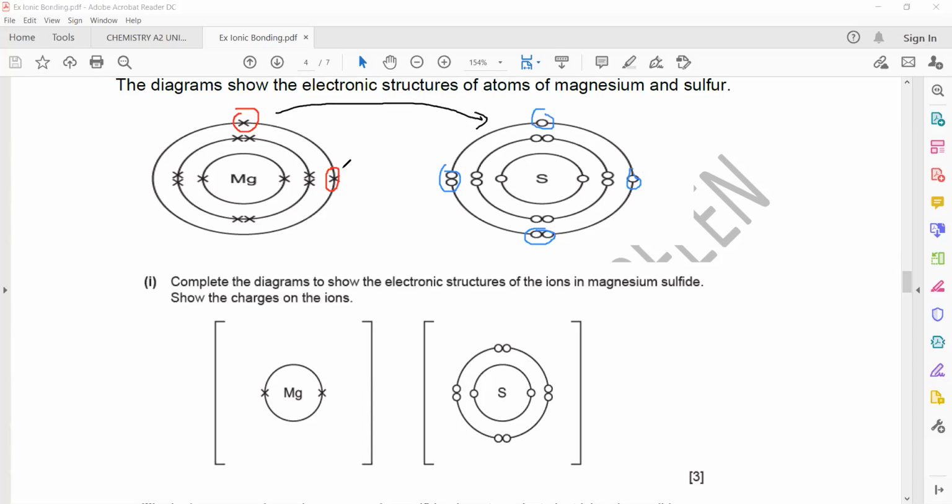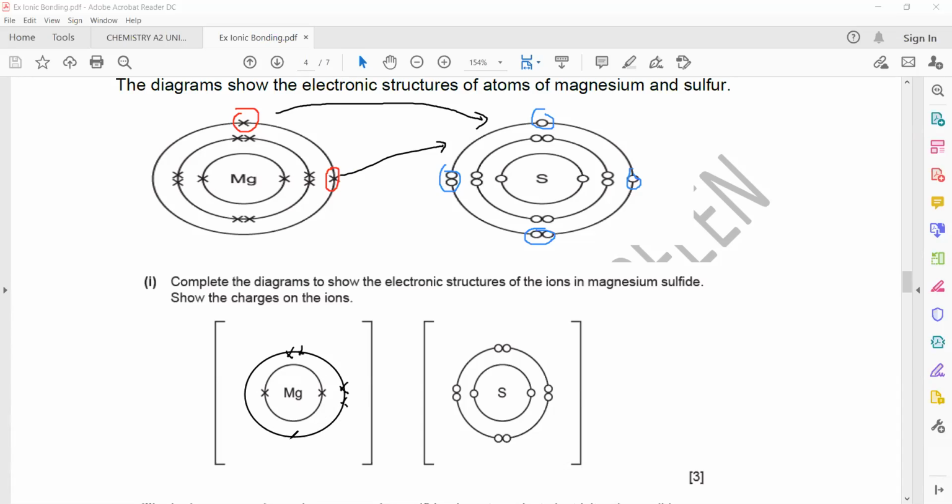The 2 electrons lost by magnesium are gained by sulfur. The first shell they already drew. The second shell has 8, so you will draw the second shell as well because the electrons are lost from the last shell. So the second shell has 8 electrons.